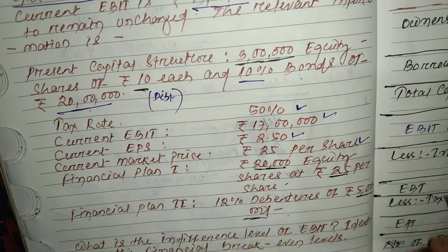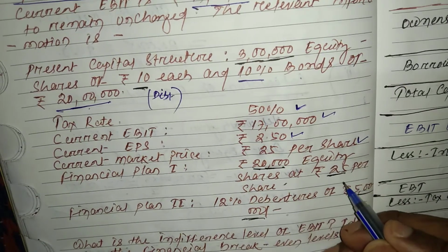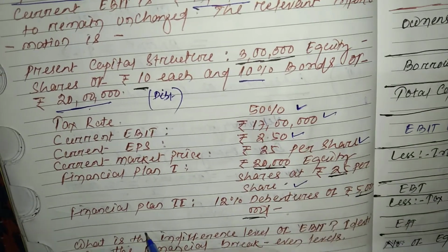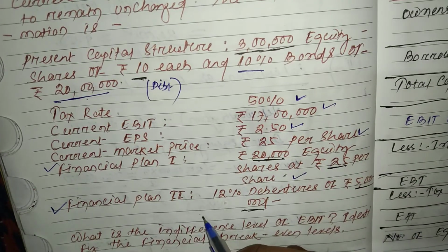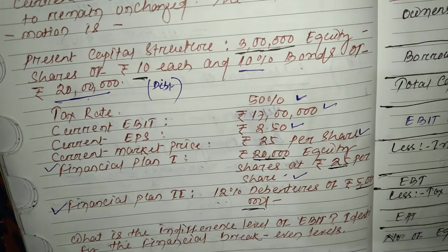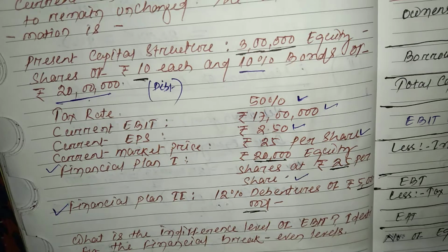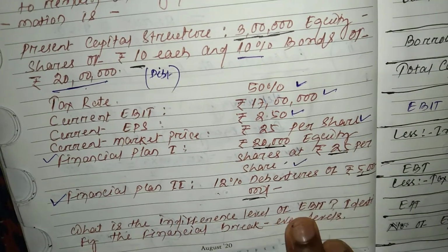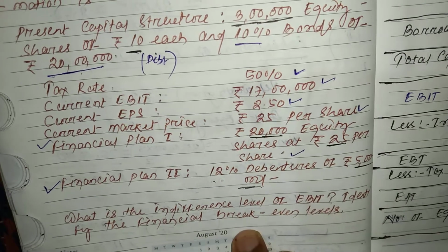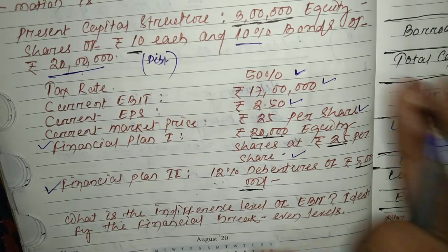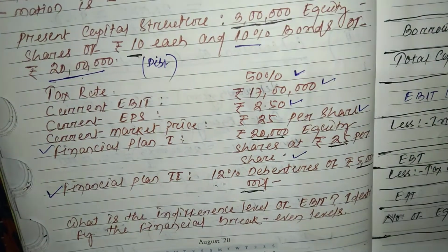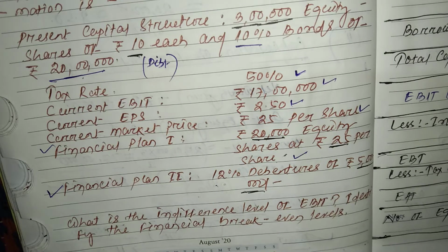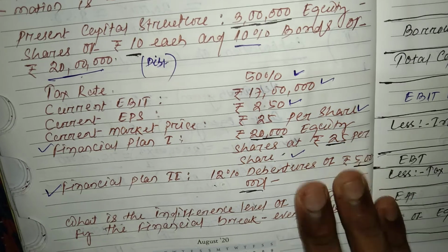Financial plan 1: 20,000 equity shares at rupees 25 per share, and financial plan 2: 12% debenture of rupees 5 lakh. So what is the indifference level of EBIT? Identify the financial break-even levels. This is the question, and let's solve it. This question is not so difficult, but you need to understand it very well.